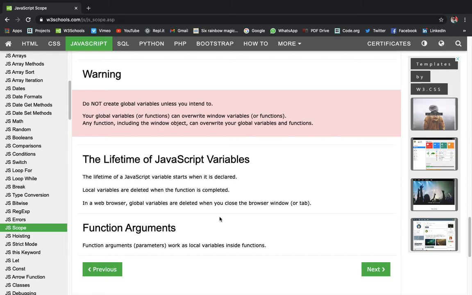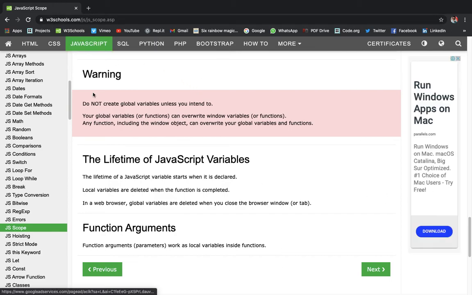So we know that local variables are deleted when the function has done its work, but we didn't know that here in this W3Schools page there are also global variables, and if we close this window, then the global variables will be deleted.